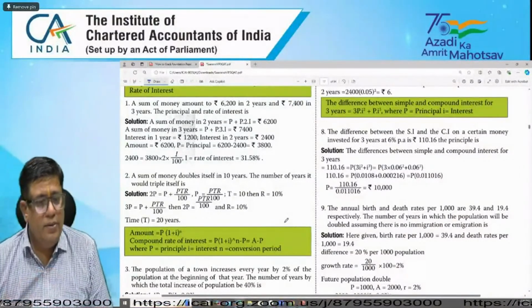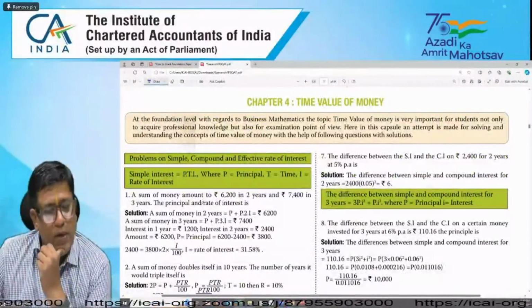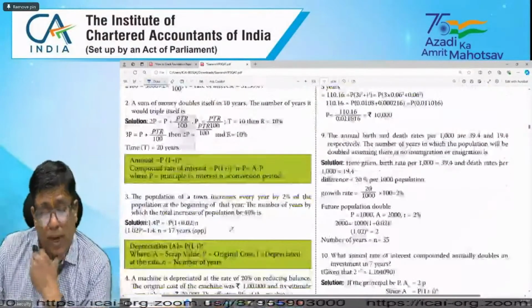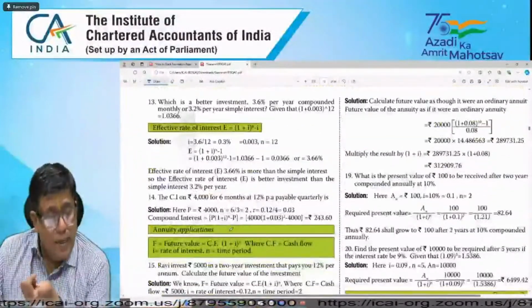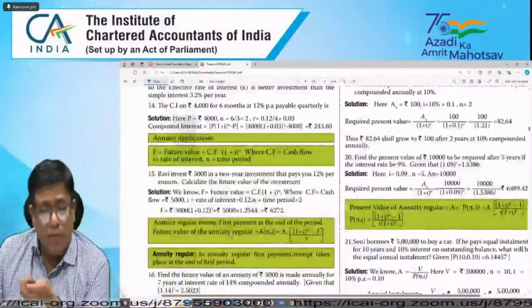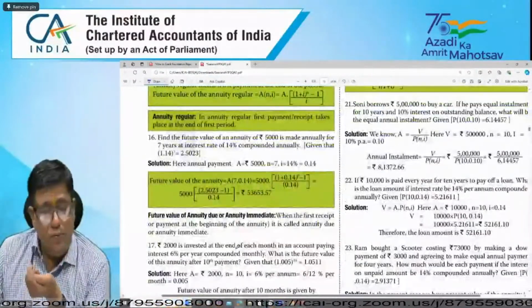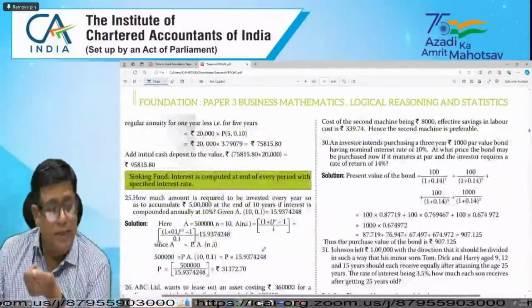Please look at simple interest problems, compound interest problems, effective rate of interest problems, and how annuity applications, cash flow models, regular annuity and future value are also covered. Sinking fund.